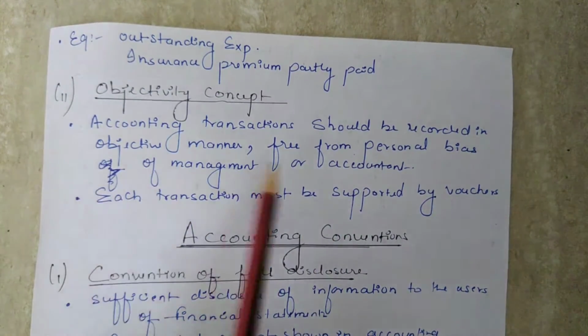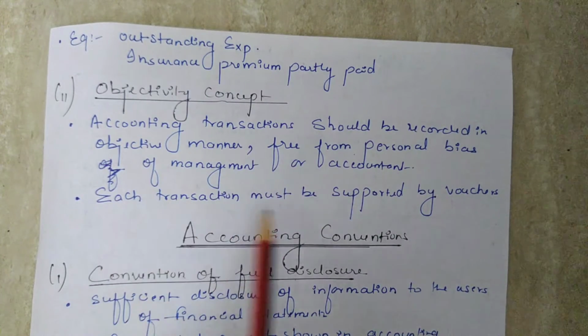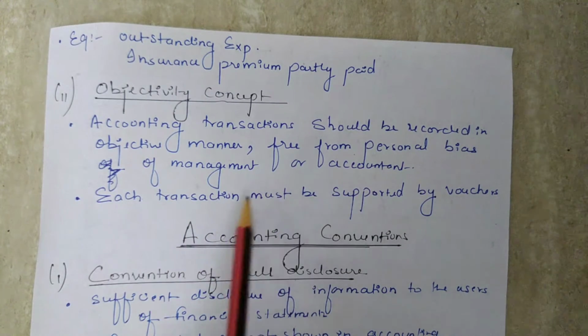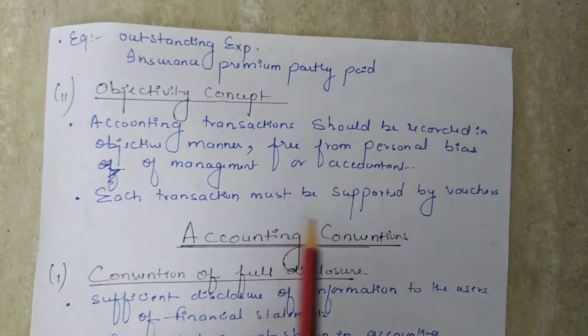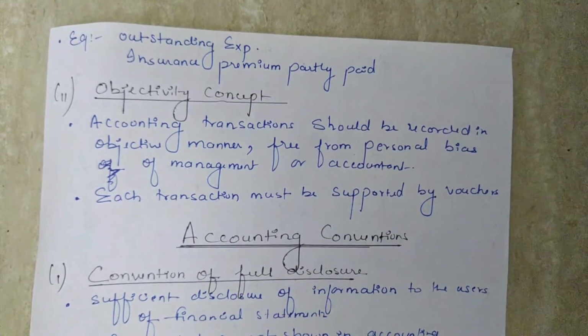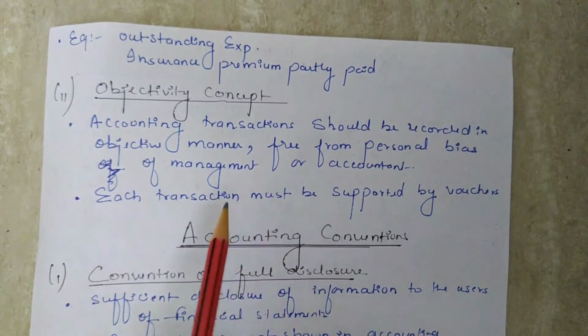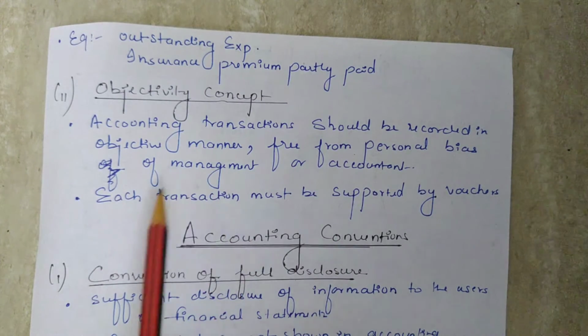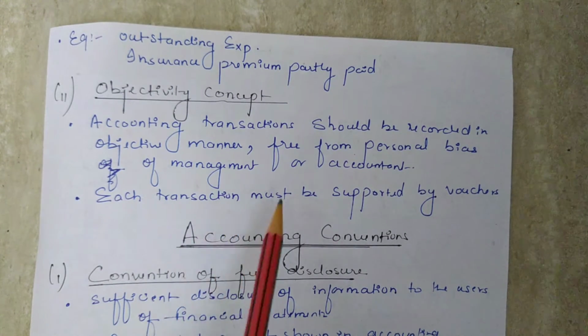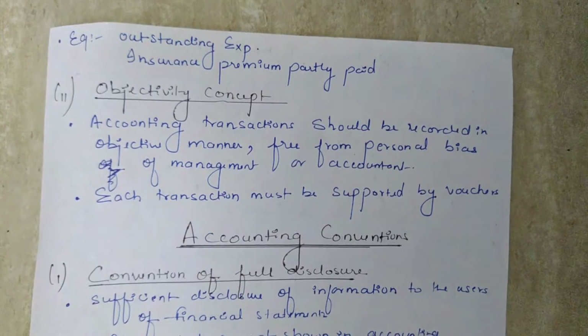Also, because of the objectivity concept, the accounting transactions are recorded in the books of account on the basis of historical cost. So the objectivity concept means recording of transactions which are supported by verifiable documents and vouchers.